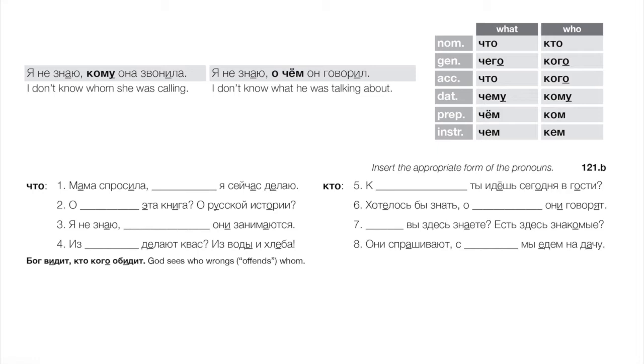Okay, number eight. Они спрашивают, let's see, they're asking with whom we are going to the dacha, right? Who are you going to the dacha with, right? With whom, we know с takes the instrumental. In Russian, они спрашивают, с кем мы едем на дачу.